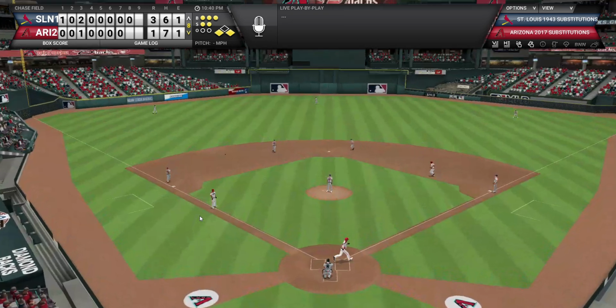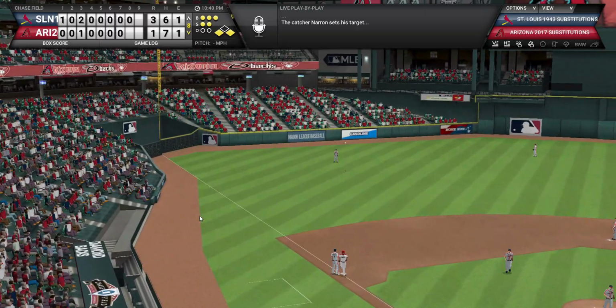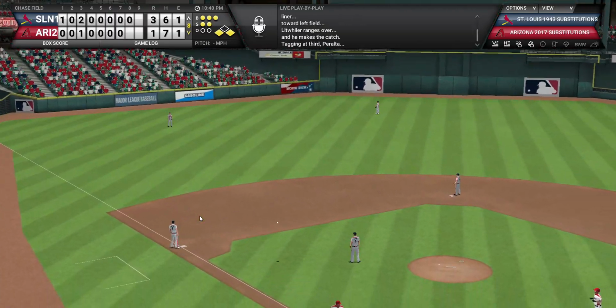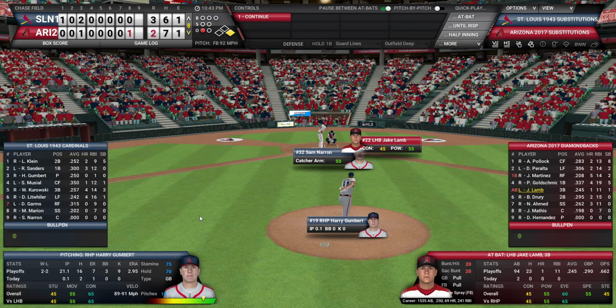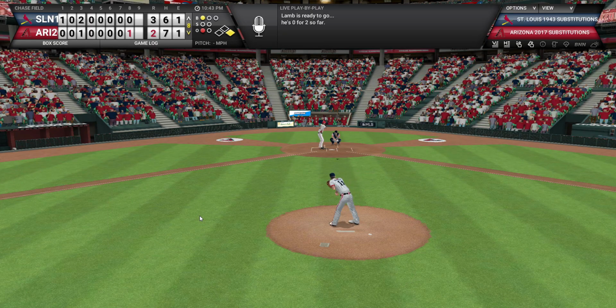3-2 count, and he turns on one deep to left, but not deep enough to get out of the park, but it is deep enough to score. It is a big out. It does get that guy off of third base, but the run does score. You still have a run on first. Jake Lamb can actually give the team the lead. We're in the bottom of the 8th. That was a big out, but I wouldn't say you're out of the woods by any means.